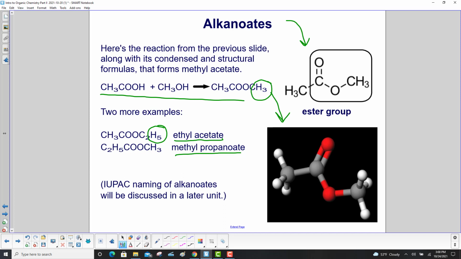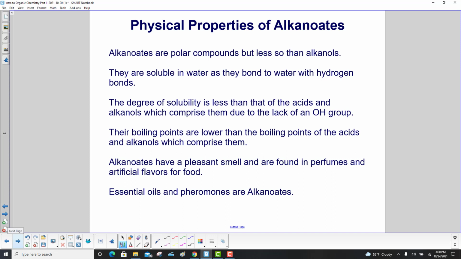And let's look at the ball and stick model. Have a CH3 here, a CH3 over here, and then here we have our center carbon, and it's got a doubly bonded oxygen and a singly bonded oxygen. Some physical properties. Alkanoates are polar compounds, but not as much as alkanols. They are soluble in water as they bond to water with hydrogen bonds. The degree of solubility is less than that of the acids and alkanols which comprise them due to the lack of an OH group, right? That left to form a water molecule. Their boiling points are lower than the boiling points of the acids and alkanols which comprise them.